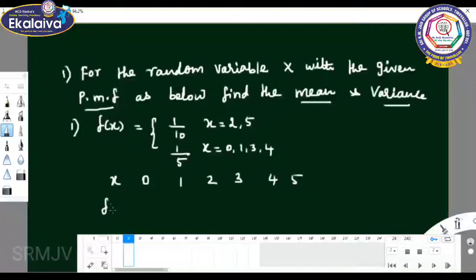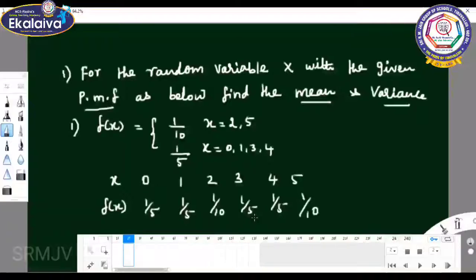Then f of x: if x is 0, the value is 1 by 5. If 1, the value is 1 by 5. For 2, the value is 1 by 10. For 3, 1 by 5. For 4, 1 by 5. And for 5, 1 by 10.